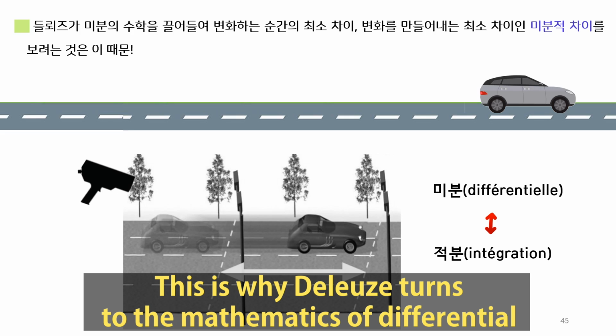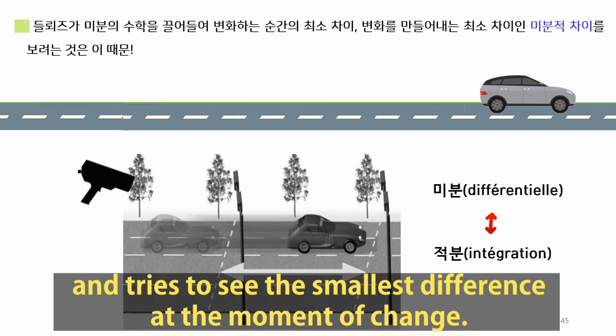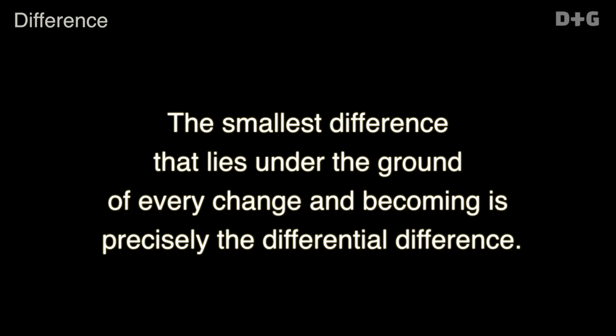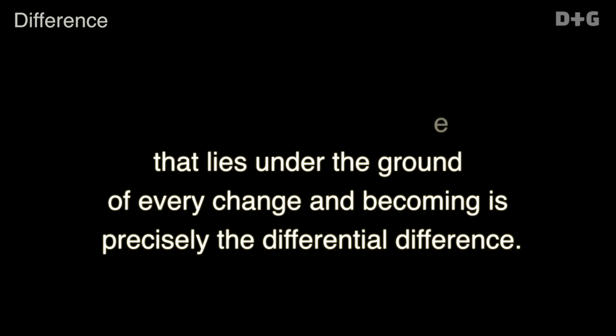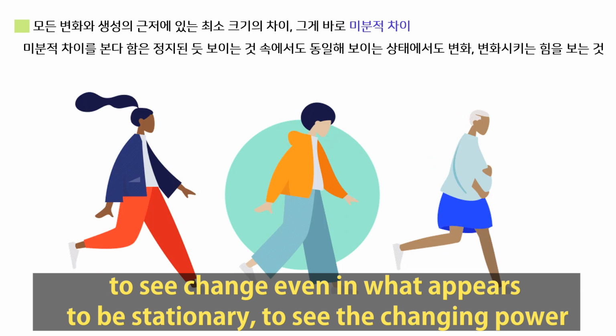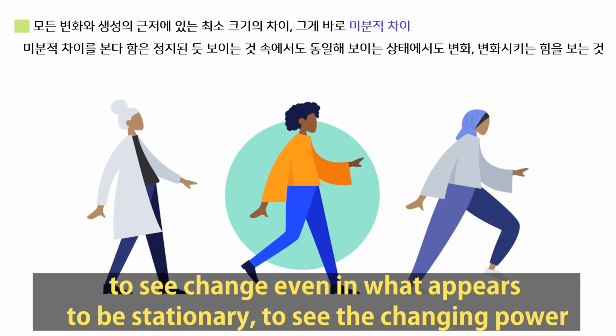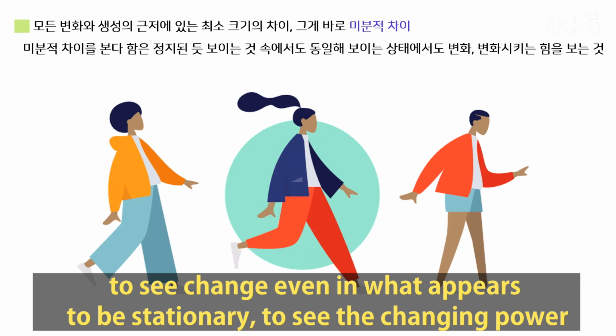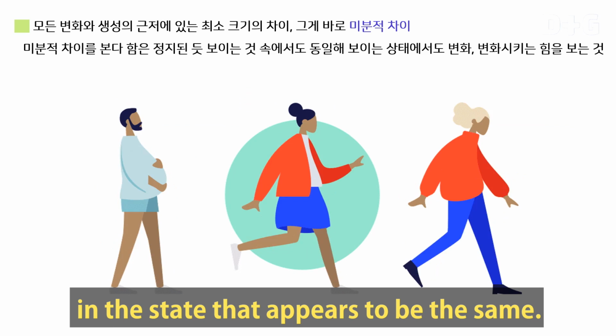This is why Deleuze turns to the mathematics of differential and tries to see the smallest difference at the moment of change. The smallest difference that lies under the ground of every change and becoming is precisely the differential difference. To see the differential difference is to see change even in what appears to be stationary, to see the changing power in the state that appears to be the same.